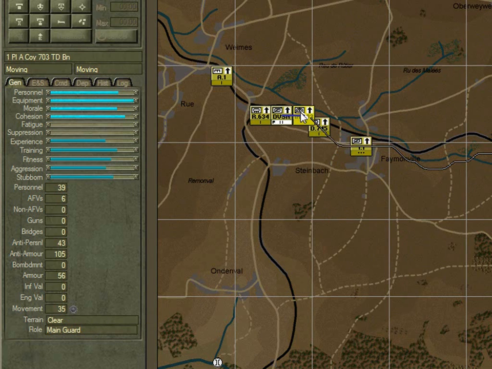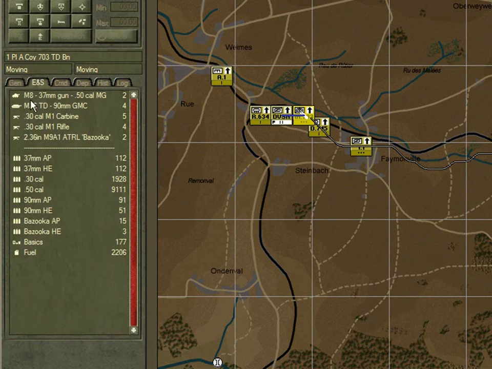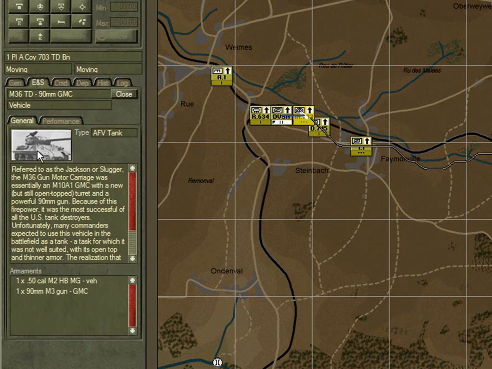We have the tank destroyer unit as the main guard. Now these are a good unit to have as a main guard. These comprise the M36 tank destroyer vehicle, which is an open top tank mounting a very powerful 90mm anti-tank gun.